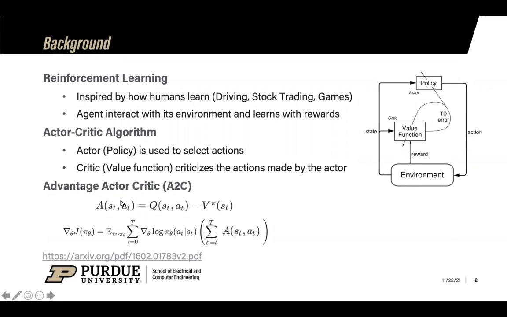The advantage is formulated as the increase in reward that you would expect when you perform an action that deviates from the current policy pi. The loss function is an expectation of the log probability of a particular action and the advantage from performing that action.